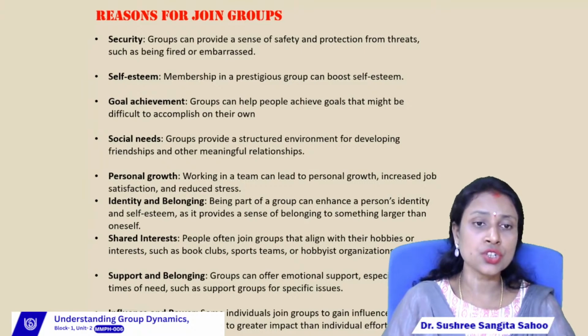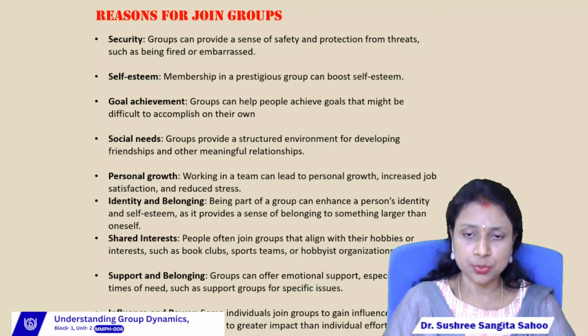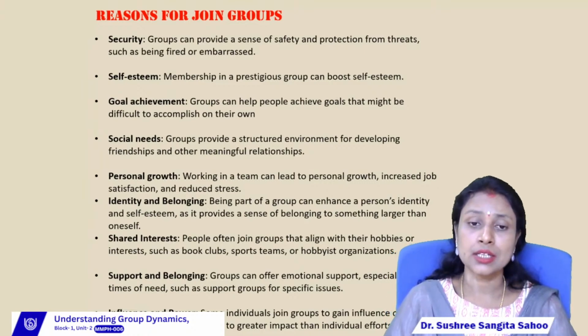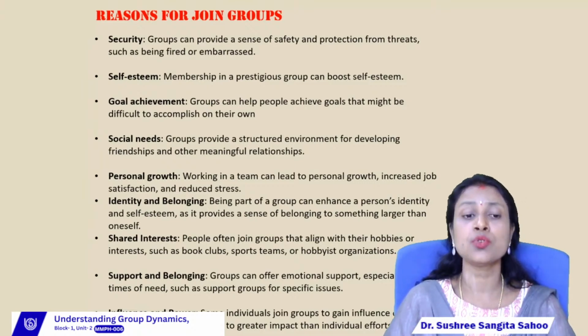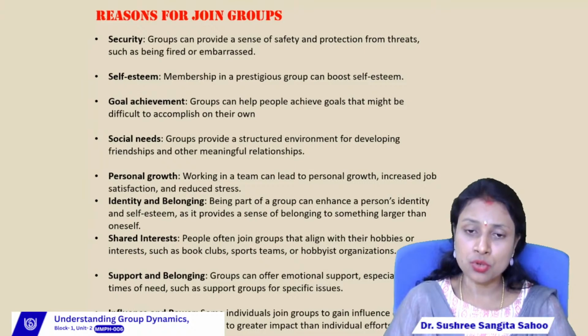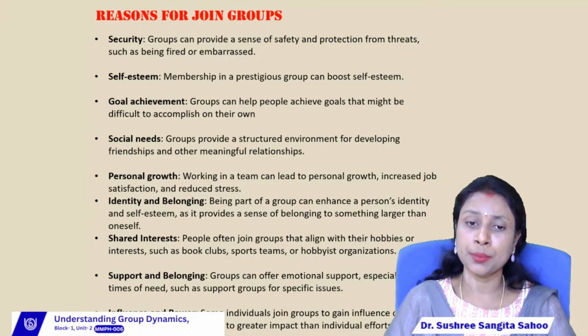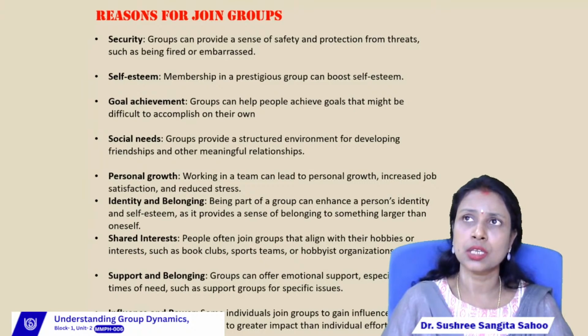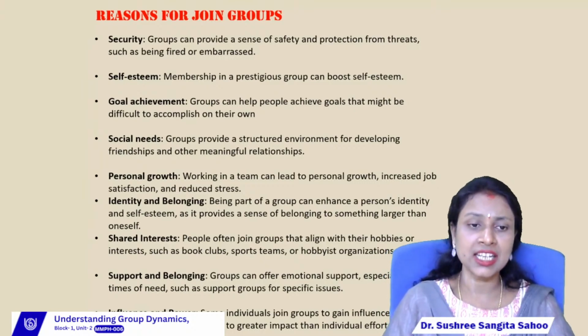Then the next one is support and belonging, right? Groups can offer emotional support. It is one of the most important reasons for which people join a group, that is emotional support. The group members will always provide some emotional support to their fellow members at the time of requirement. If there is any problem or any issue inside the organization, at that time the group members will provide support to the group members.